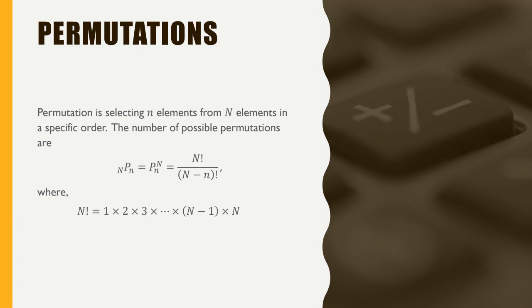When you select in a specific order, the number of possible ways you can select is called permutations, and we represent that using P, with the superscript capital N, the total elements, and the subscript lowercase n, the number of elements you want to select. And the formula is given by N factorial divided by (N minus n) factorial.